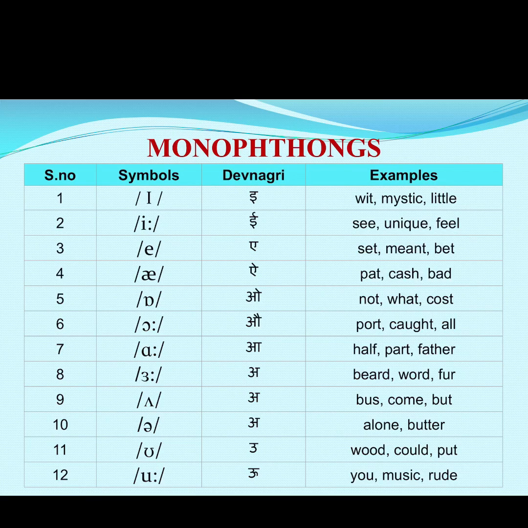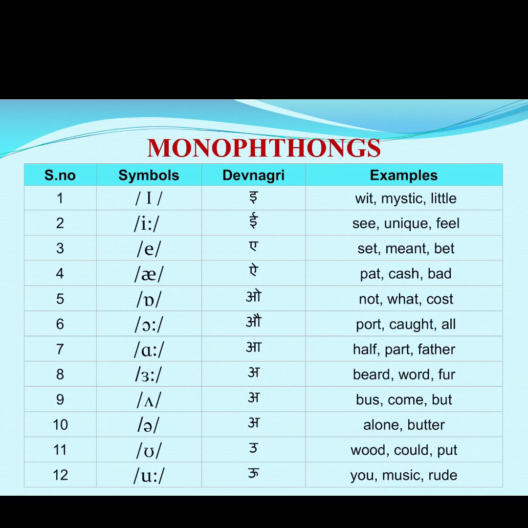Number 1, the first symbol you can see, it looks like capital letter I, but here in IPA English it is known as short i, small i in Devanagari. For example, wit, mystique, little.